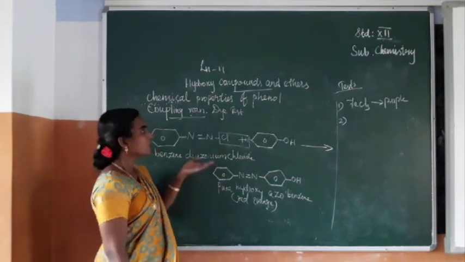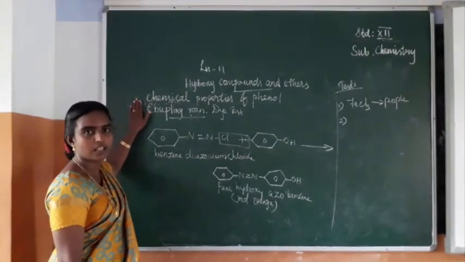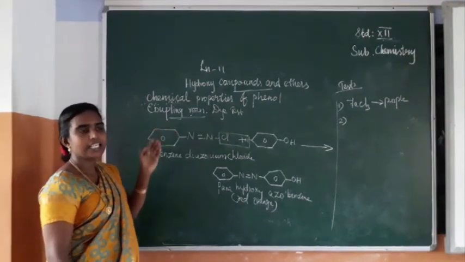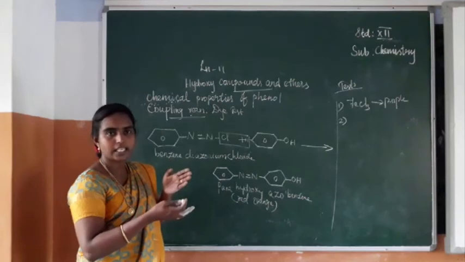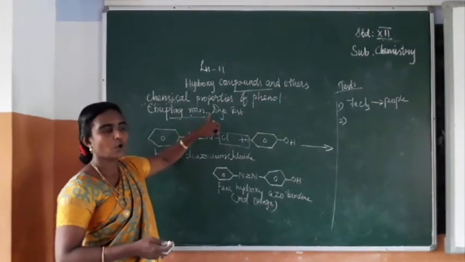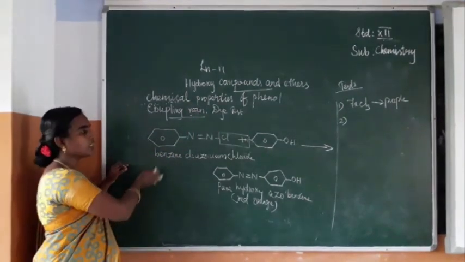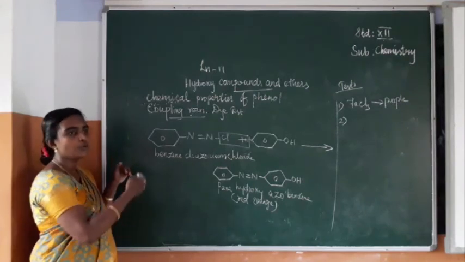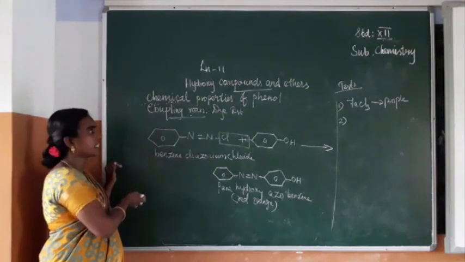Is it clear? So today in this class we have seen properties of phenol. First, starting with zinc dust, after removal of Z and O, you got benzene. Afterwards we have seen naming reactions: Reimer-Tiemann reaction, Kolbe's reaction. So these are the naming reactions. When compared with the other reactions, with the naming reactions you have to concentrate more.